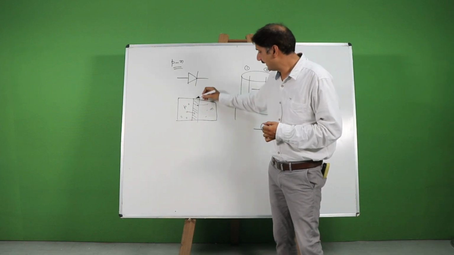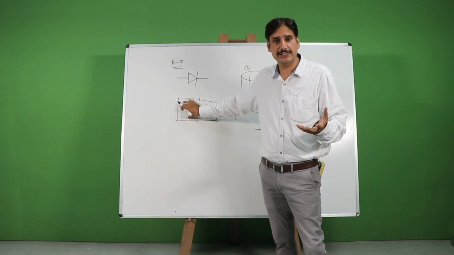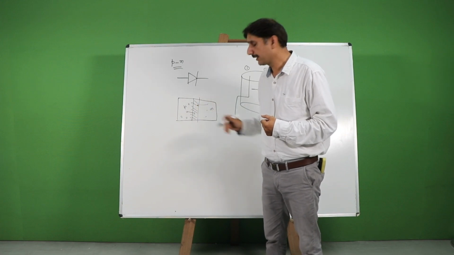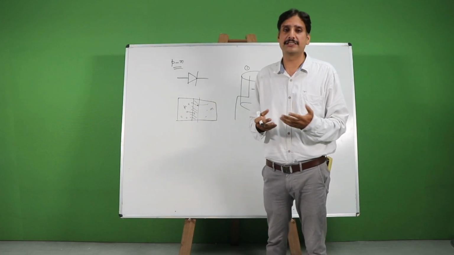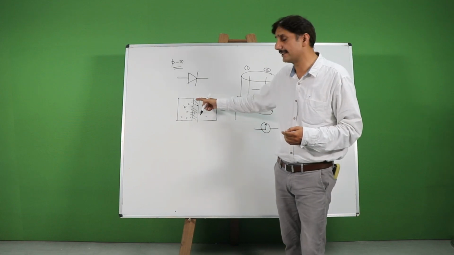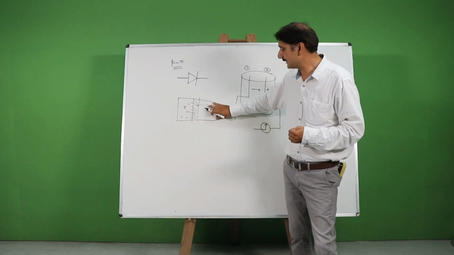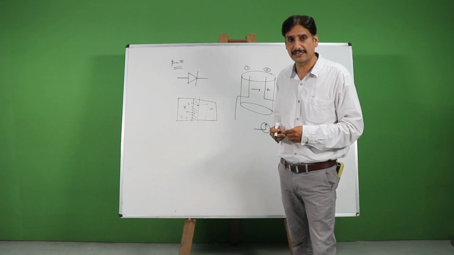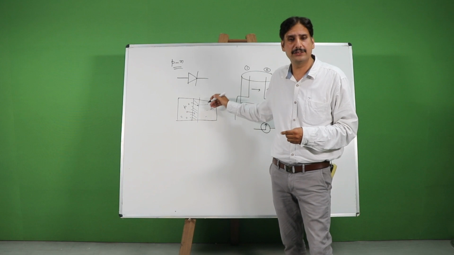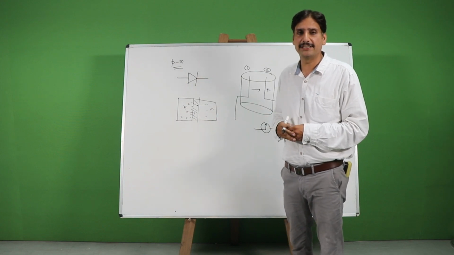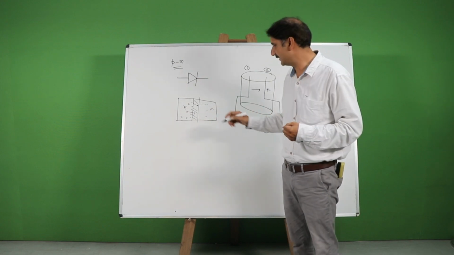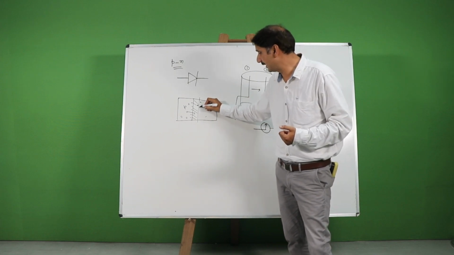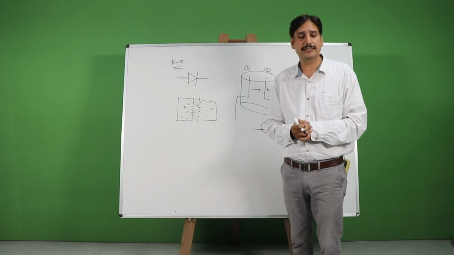This P-type semiconductor, which was initially neutral, has lost some of its holes, so it acquires a deficiency of positive charges, which can be accounted for as if it is negatively charged. And this region, which has plenty of electrons but was overall a neutral semiconductor, loses its electrons to the holes during the process of electron-hole neutralization, so it acquires a deficiency of negative electrons, which can be treated as a slight positive charge.